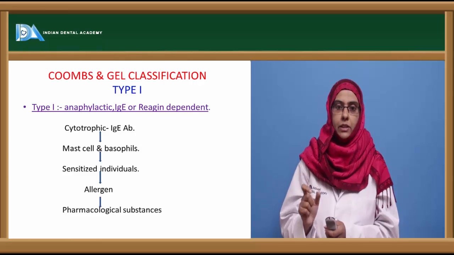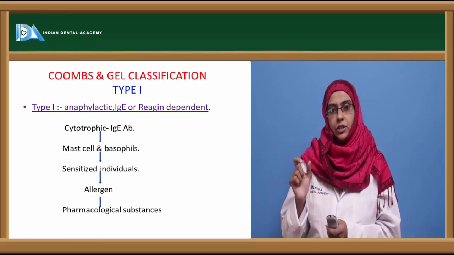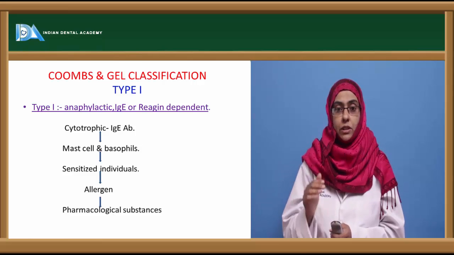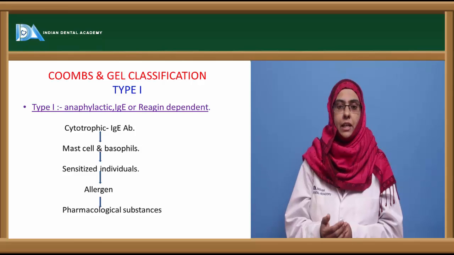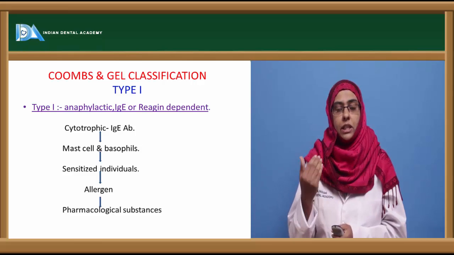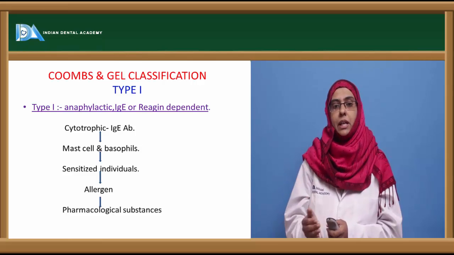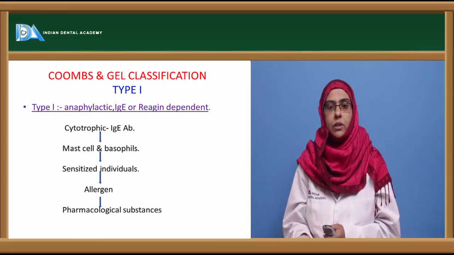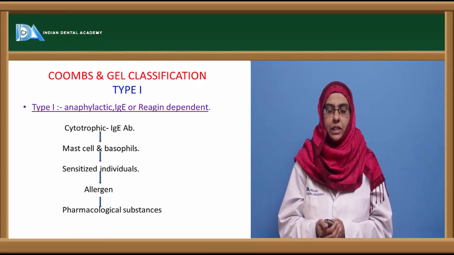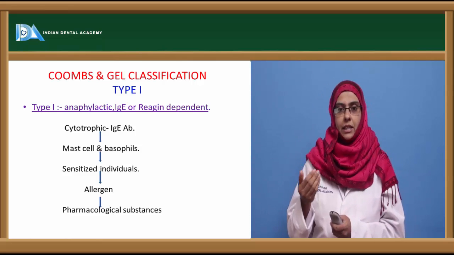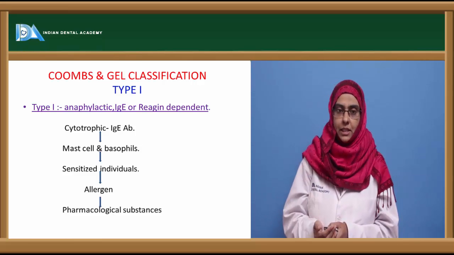Now they go and bind to these mast cells and the basophil cells, and they cause sensitization of these mast cells and basophil cells. So this is a priming dose. In the initial contact, it does not cause any clinical manifestation. As I told you, it is only the secondary dose or the subsequent exposure to a similar type of antigen, which is called the shocking dose, that usually shows the clinical manifestation of the hypersensitivity reaction. So once the IgE antibodies are produced towards a common allergen, they go and bind to the mast cells and the basophil cells.